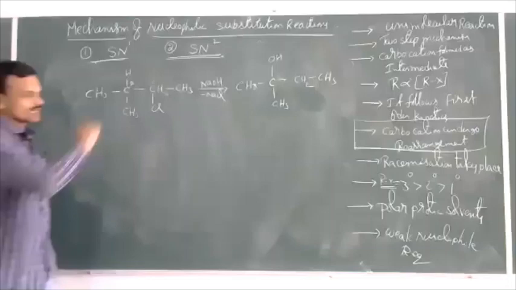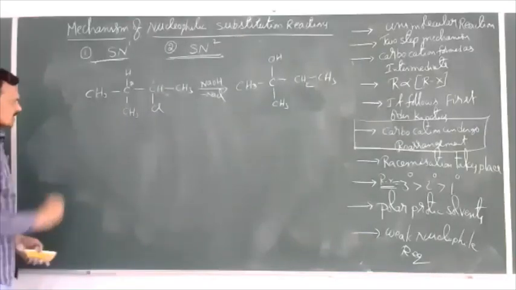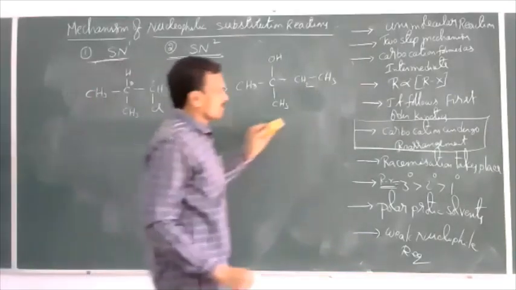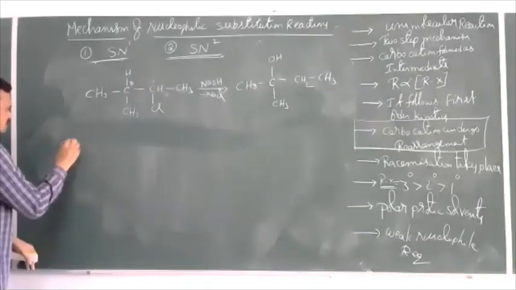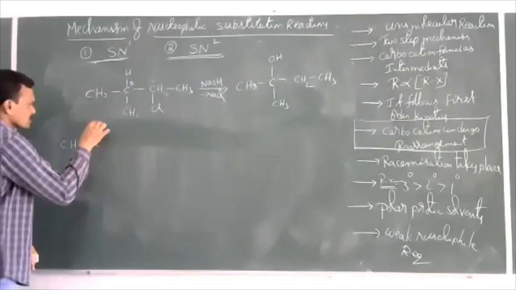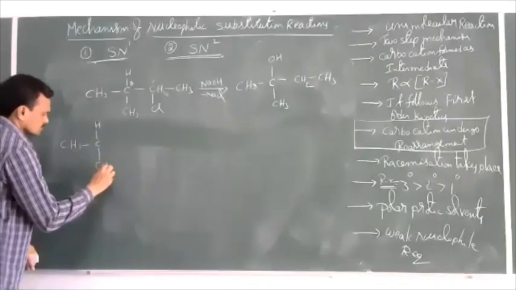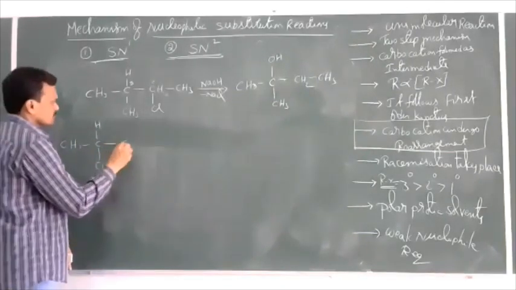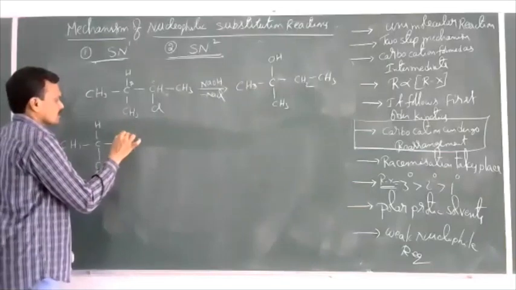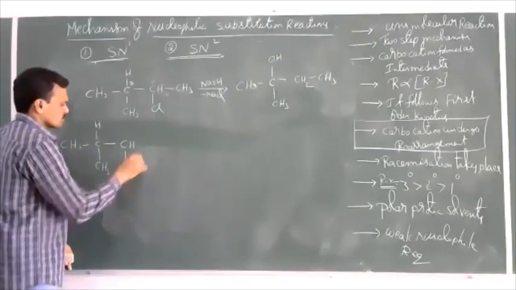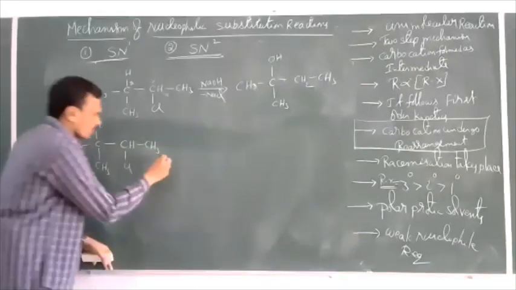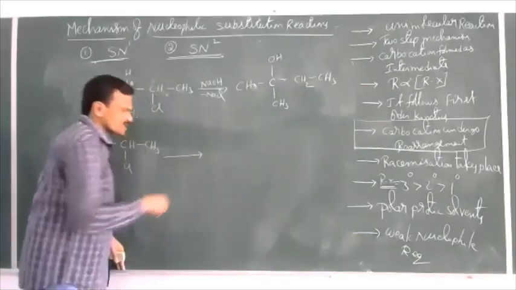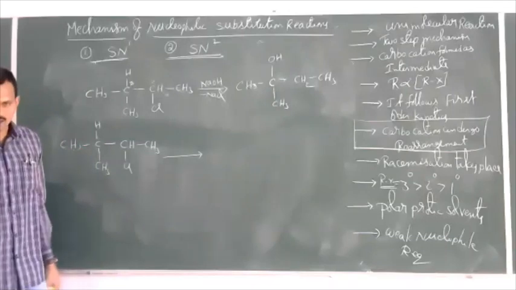How does this reaction take place? Now, this reaction takes place by the rearrangement of carbocation. Then how does that take place here? CH3, CH, CH3, CH, Cl, CH3. This is the reactant species. What is the first step? The first step is formation of carbocation.